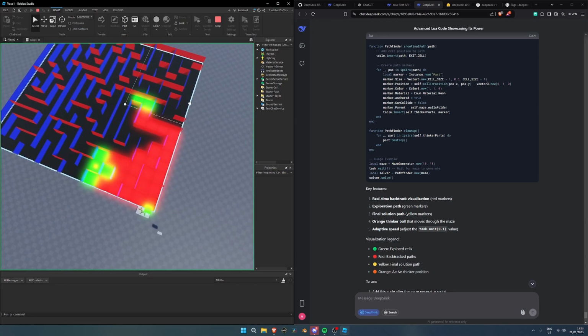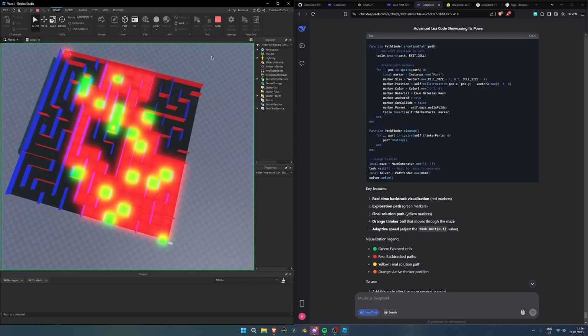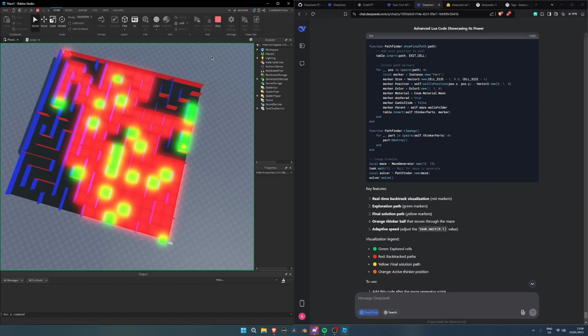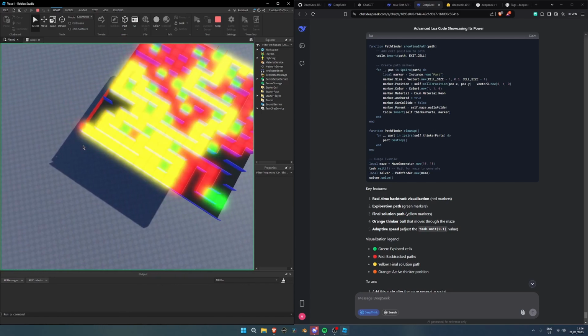Look at that. Alright, so it's really going through it. Wow. By the way guys, this is an actual depth first search algorithm actually used by actual bots. And look, it's gonna complete it.